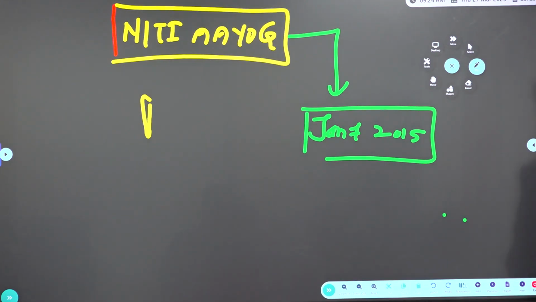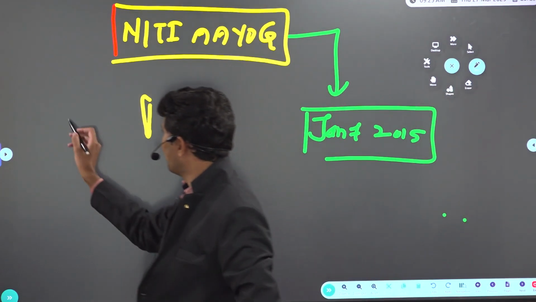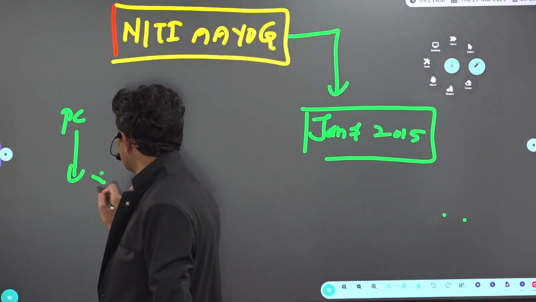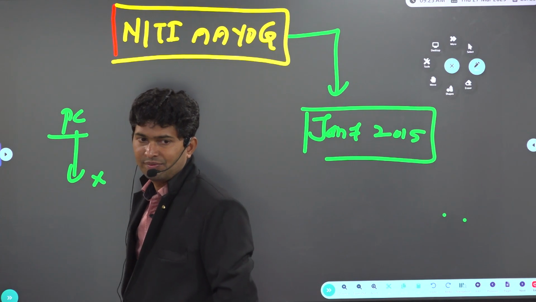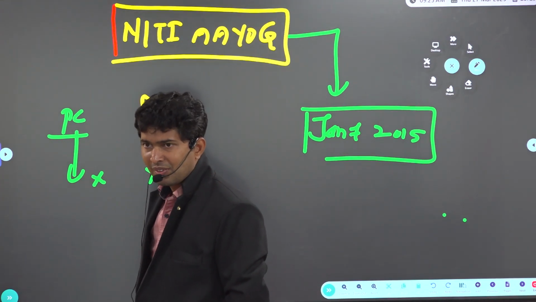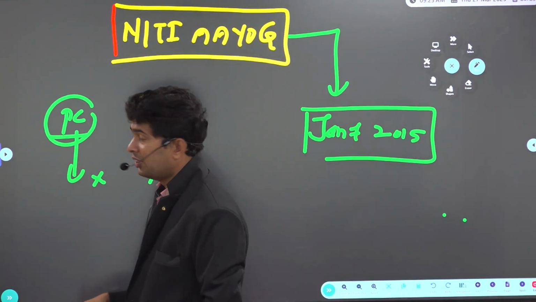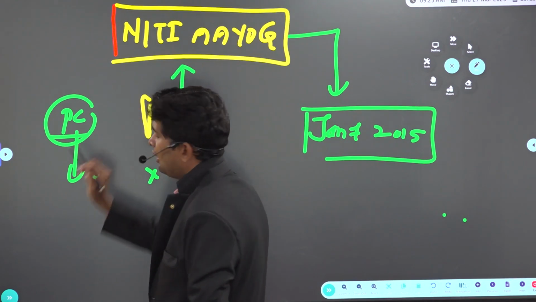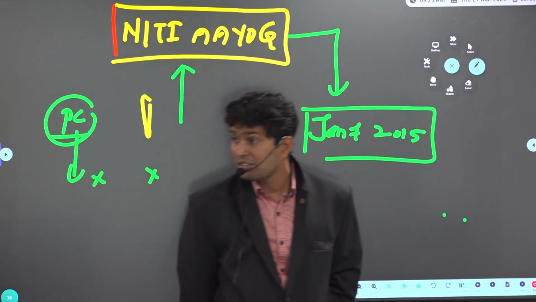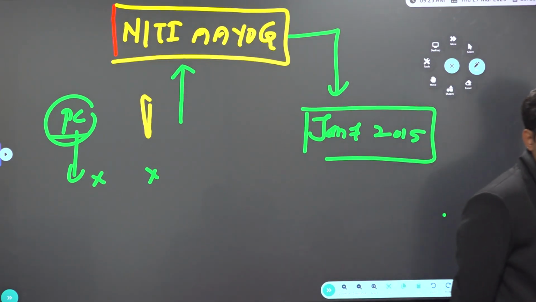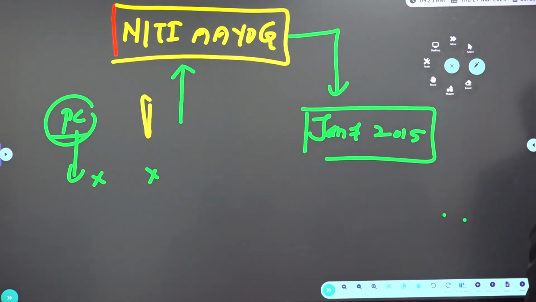Now sir, why? There are two reasons why Planning Commission was abolished. One, Planning Commission is neither a constitutional body nor a statutory body. It is not mentioned in the Constitution. It is not established by law also. Niti Aayog is also neither a constitutional body nor a statutory body. It is not mentioned in the Constitution. It is not created by any law passed by the Parliament. It is not a statutory body. So the answer is neither constitutional body nor statutory body.